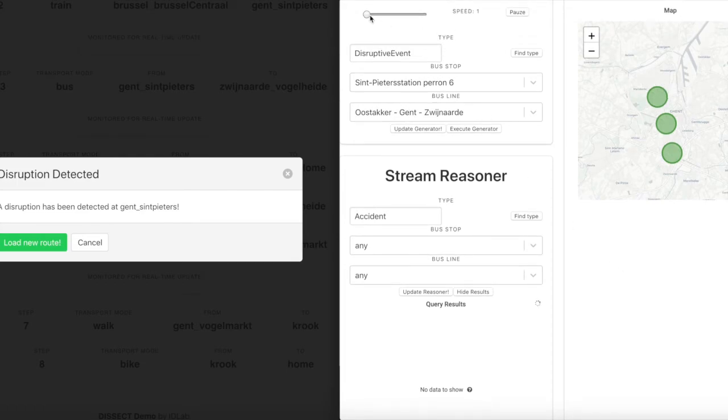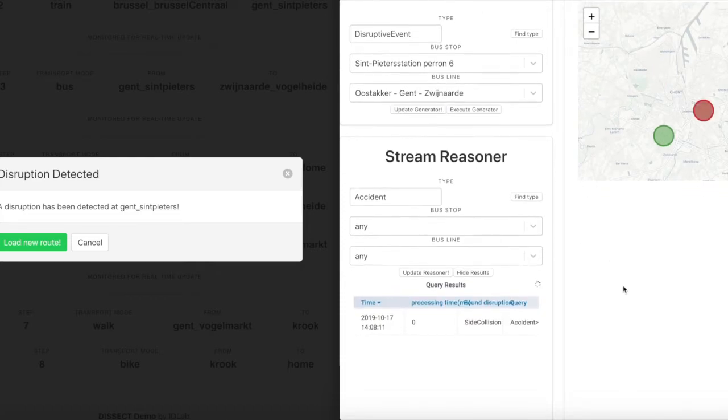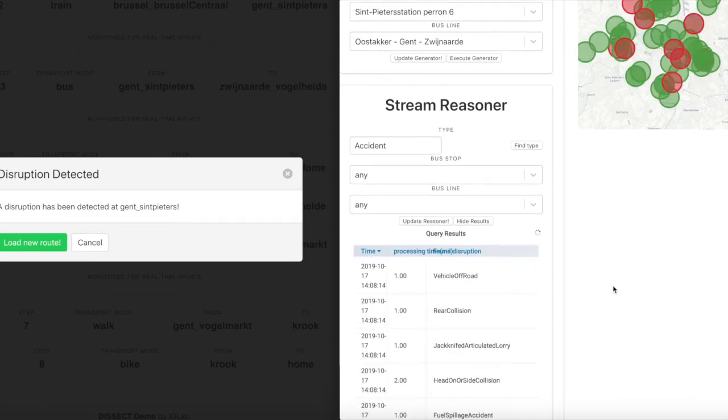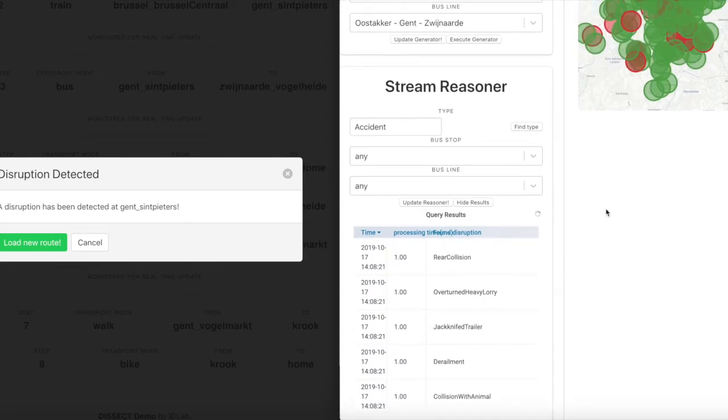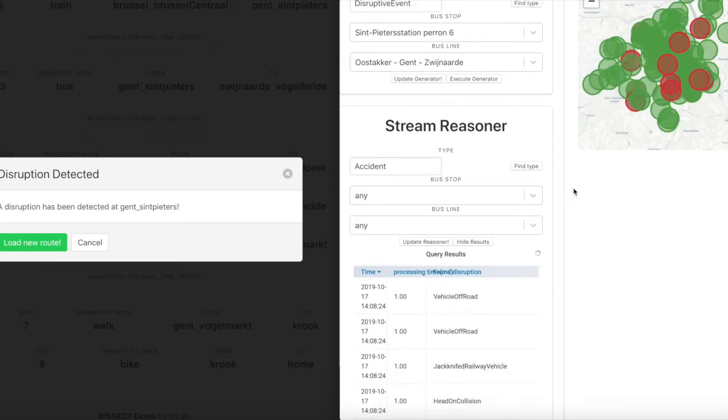And we'll increase the speed a little bit so we have more events coming in. So now we see all the events coming in, for example, vehicle off the road, a rear collision. So it will detect all kinds of accidents that happened.